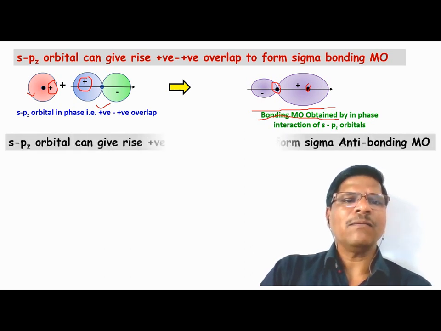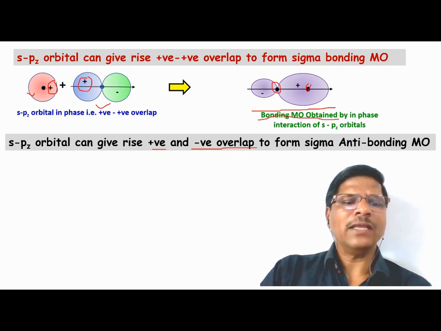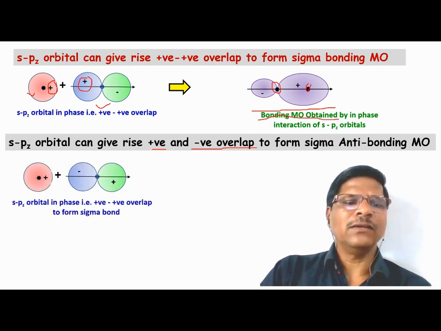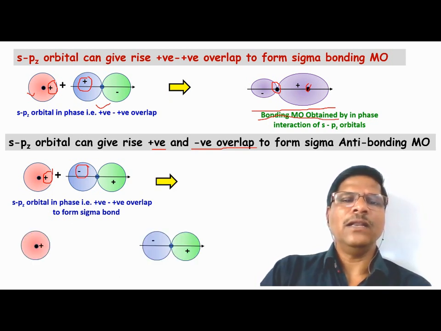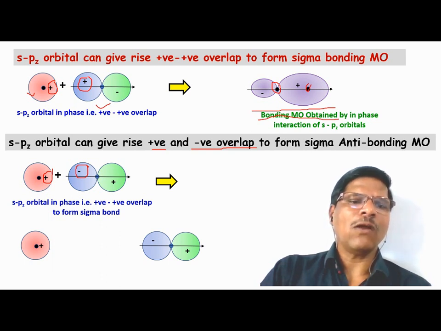Another possibility: the s and pz atomic orbitals can give rise to positive-negative overlap, that is, an out-of-phase interaction. So the positive wave function of the s orbital interacts with the negative wave function of the pz atomic orbital, and this interaction leads to the formation of an antibonding molecular orbital.